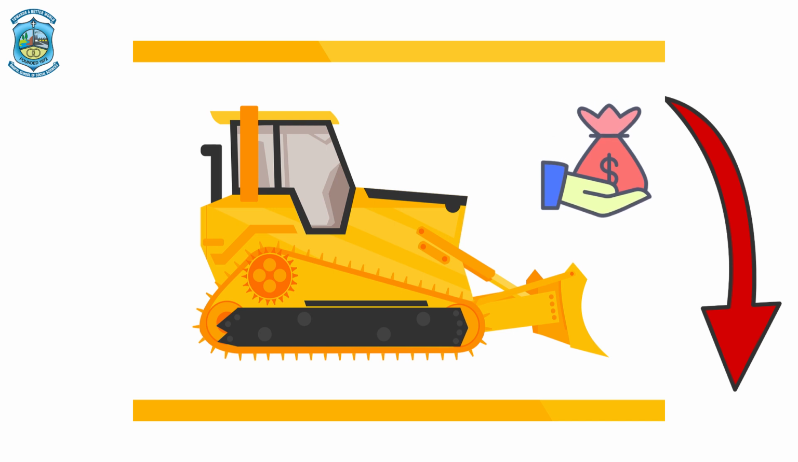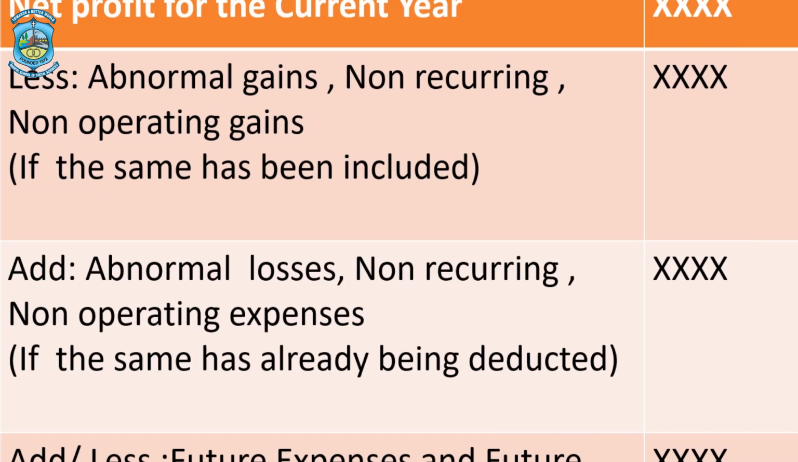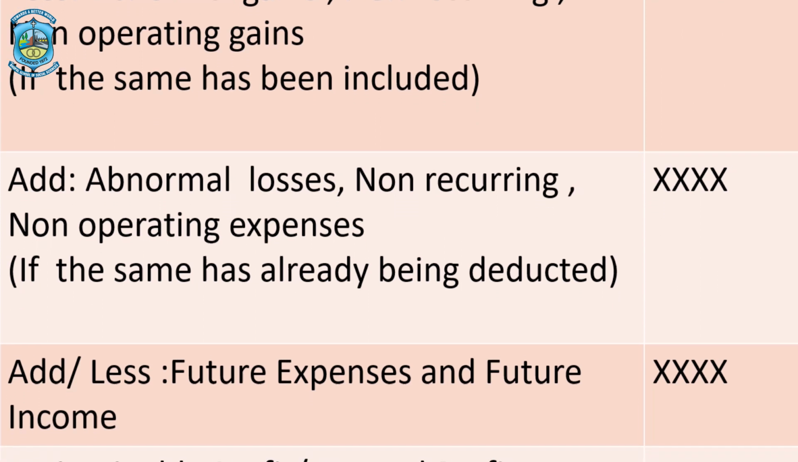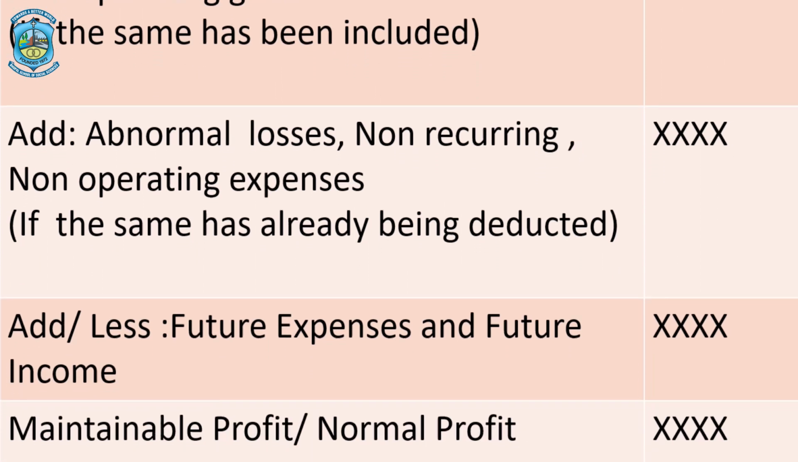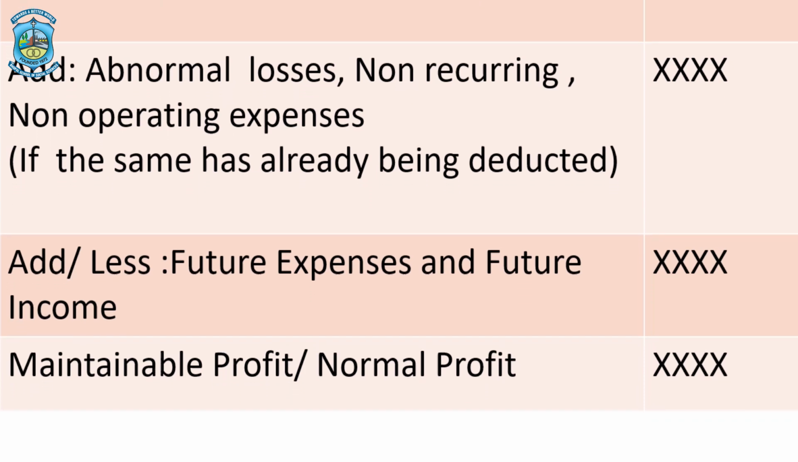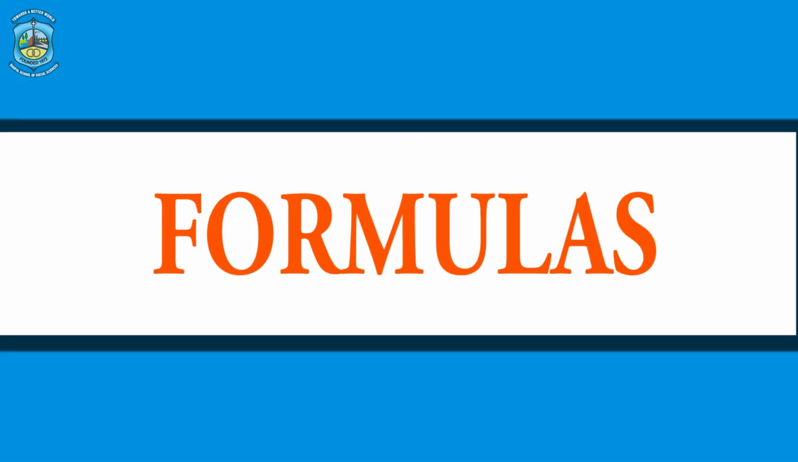Lastly, we are going to do one more adjustment of all the future expenses and all the future incomes that shall be incurred in the future. So, expenses would be subtracted and all the future gains would be added. By doing this, we will get the total normal profit or the total maintainable profit for 1 year. Same exercise we are going to do for all the years for which we are going to calculate the goodwill. Now, we will understand the formulas.